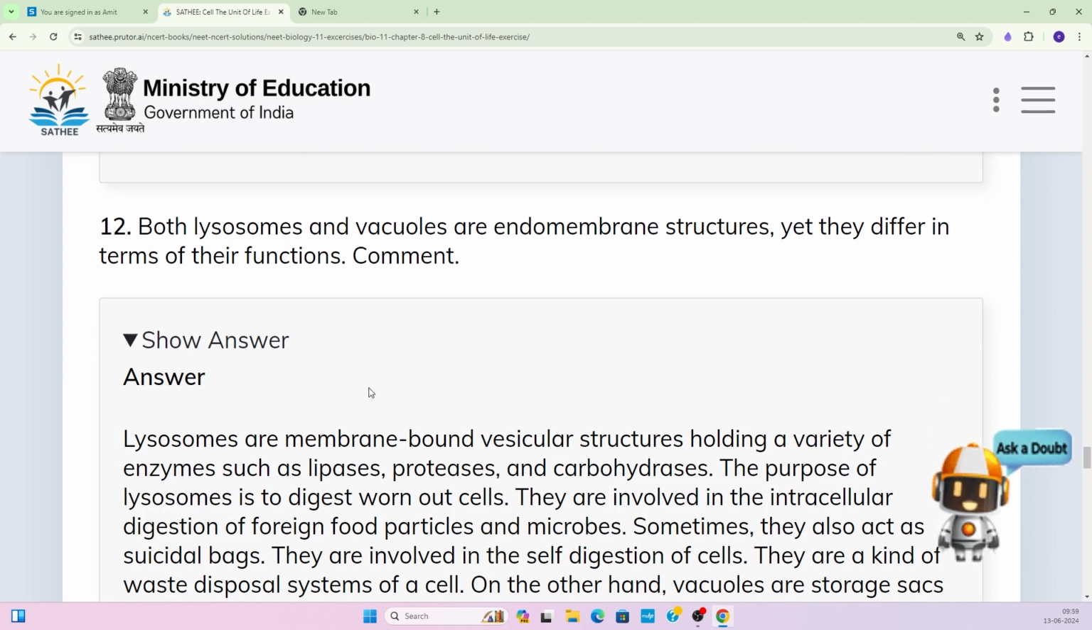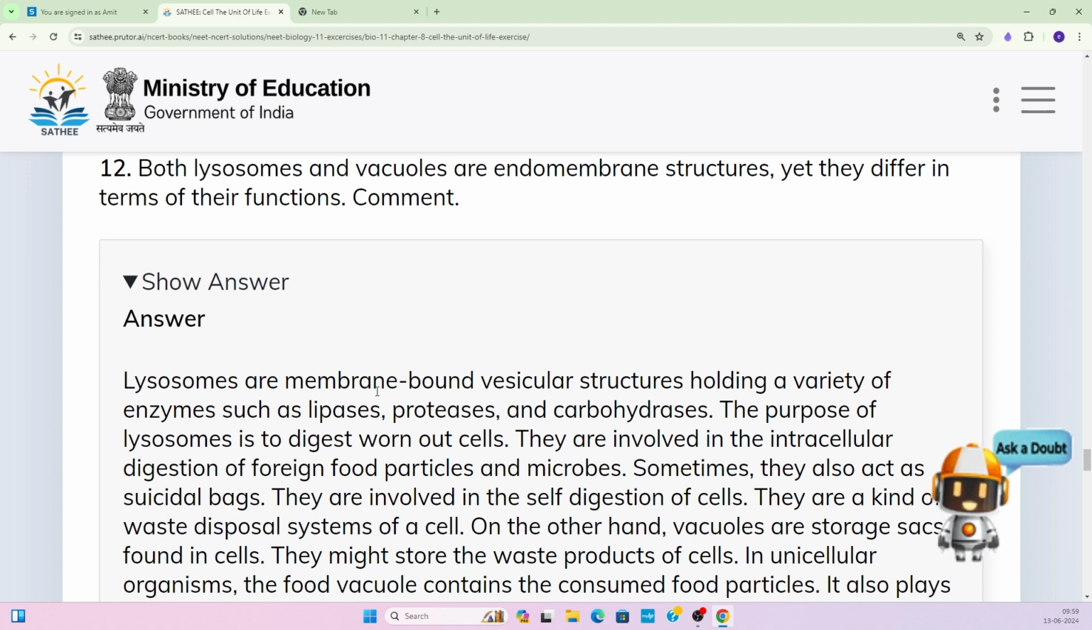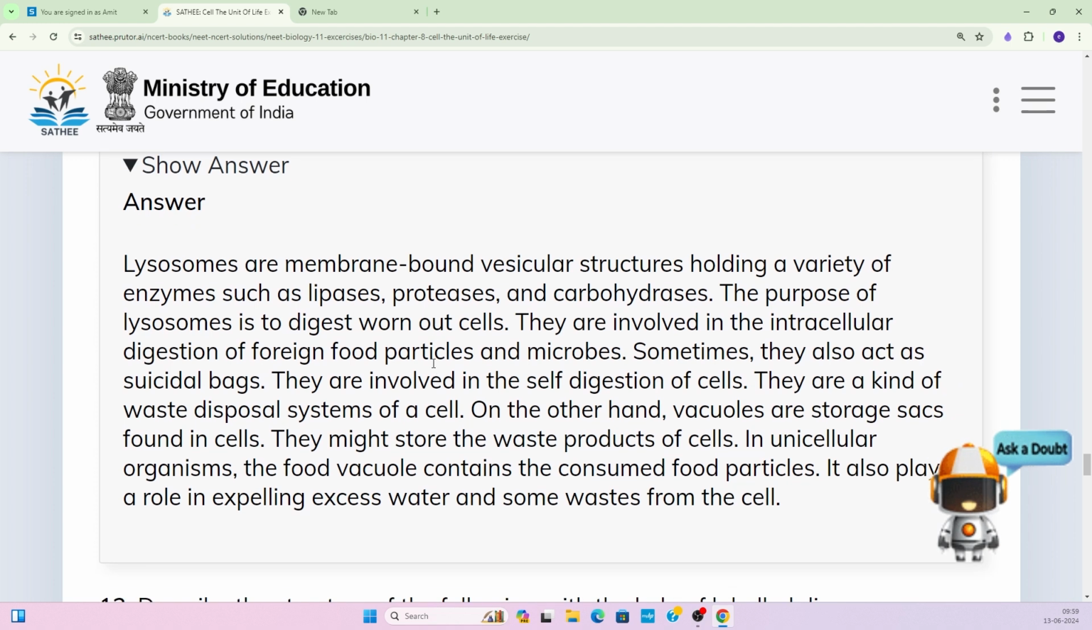Both lysosomes and vacuoles are endomembrane structures, yet they differ in their functions. Comment. So lysosomes are membrane-bound vesicular structures holding a variety of enzymes such as lipases, proteases, and carbohydrases. These are the enzymes present in the lysosomes. Now the purpose of the lysosome is to digest worn out cells. Whatever the worn out or damaged cells, they just engulf that, and they are involved in the intracellular digestion of foreign food particles and microbes.